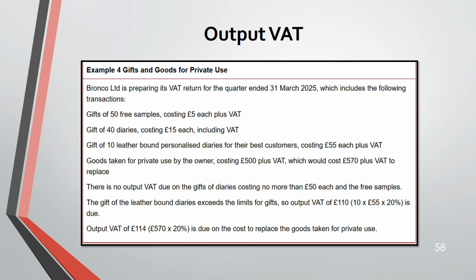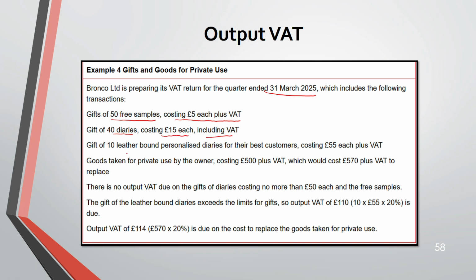Now example 4, where we are having goods for private use. Preparing the VAT return for the quarter ended 31st March. These are the transactions. Gift of 50 free samples costing 5 each plus VAT. Next, gift of 40 diaries costing 15 each, including VAT.